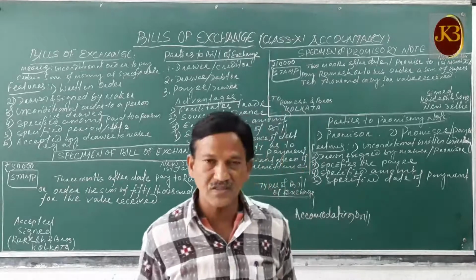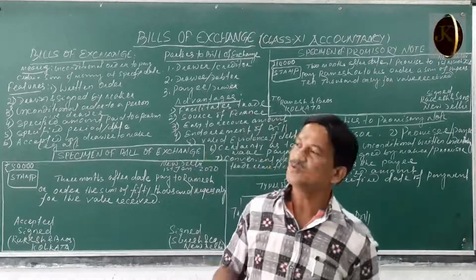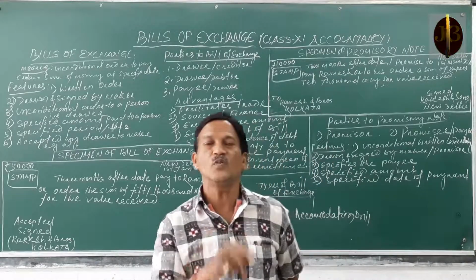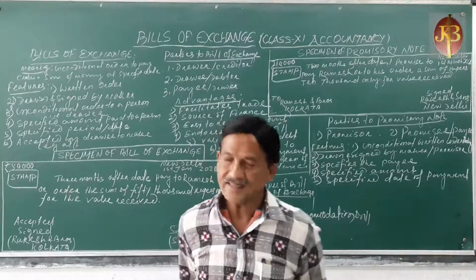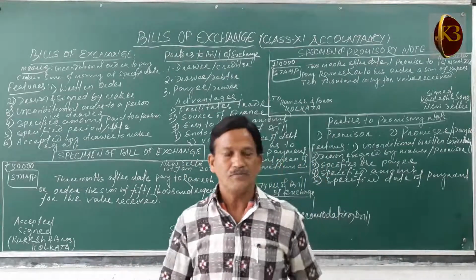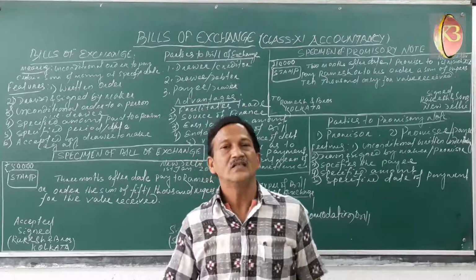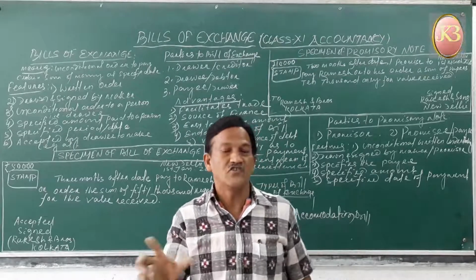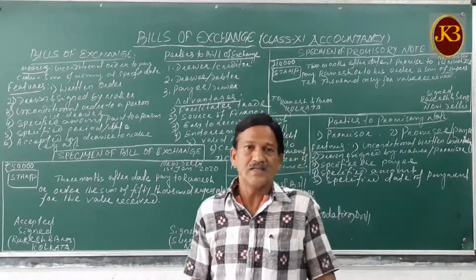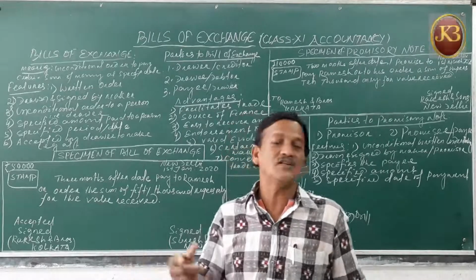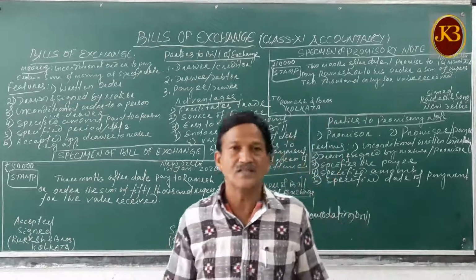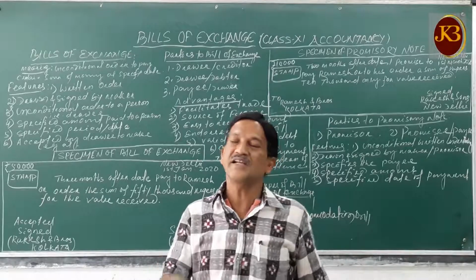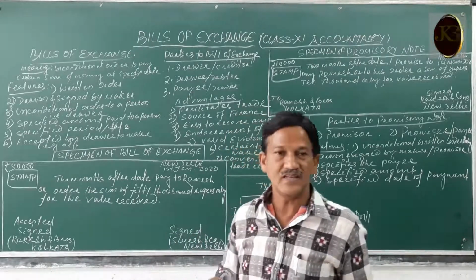So those two documents are, one is your bills of exchange, another is your promissory note. Both documents are in writing, containing an unconditional order for making the payment by the debtor to the creditor, in writing and as evidence with legal standing. If the debtor does not pay, or the debtor defaults in making the payment of the particular amount on a specified date, then the creditor can take legal action. That's why it is a legal document.